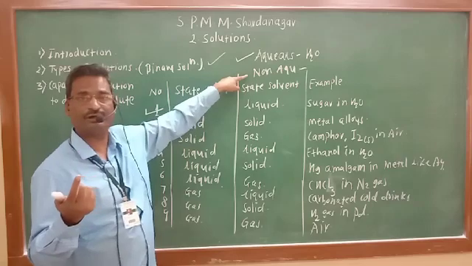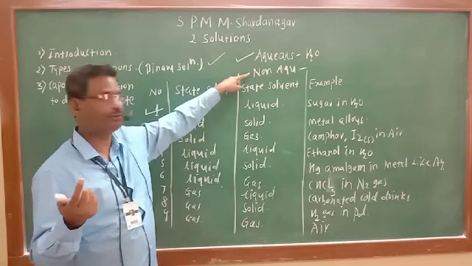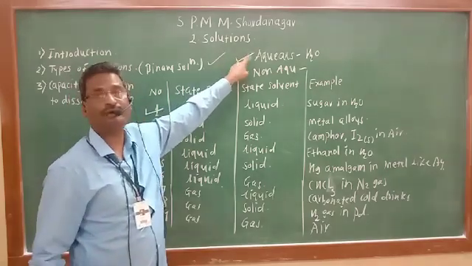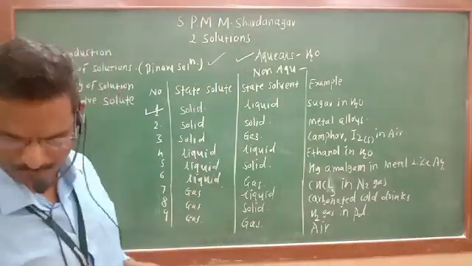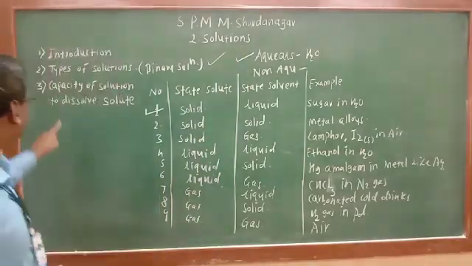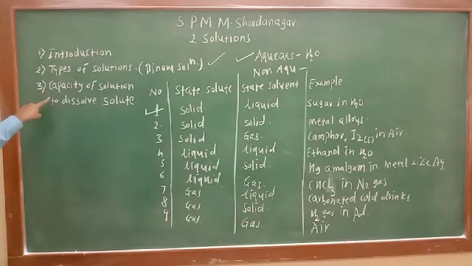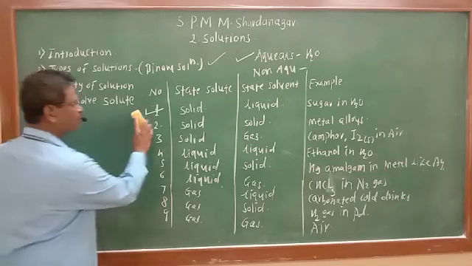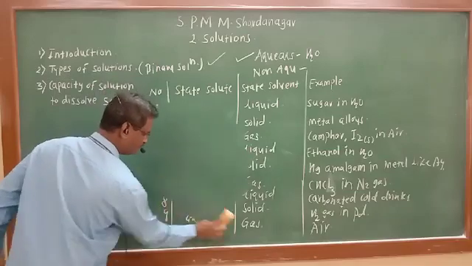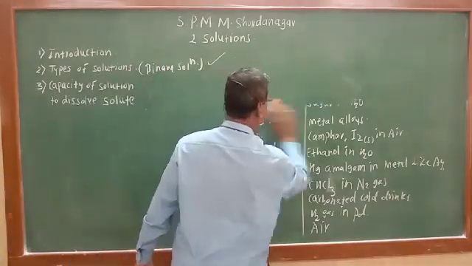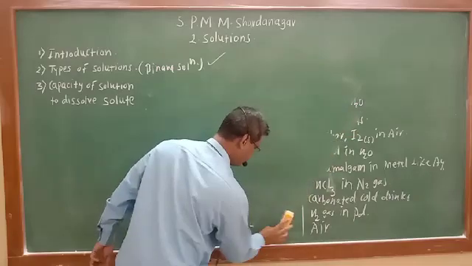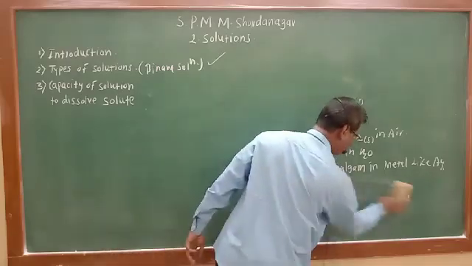If other solvent is used rather than water, it is non-aqueous. And we are studying only aqueous solutions in this chapter. Now, one more point we have to complete is the capacity of solution to dissolve the solute. See here how the solute is dissolved and how a solution is prepared. That is an important point to discuss over here.